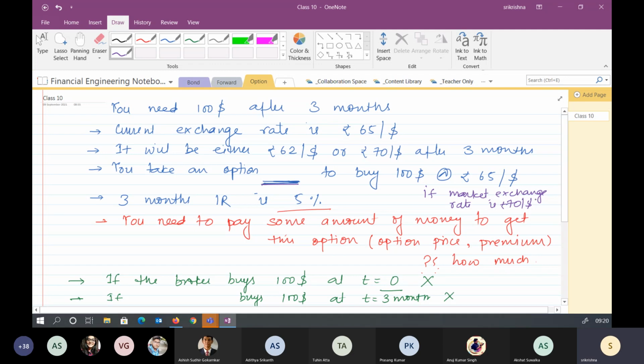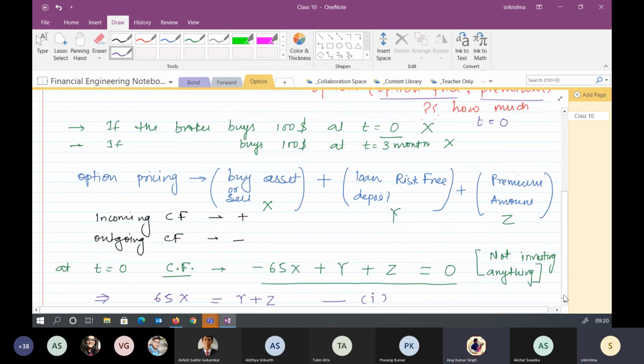Because there is a risk involved. Everybody can see that the broker who is giving this option to the other person has a risk involved, that if the market exchange rate goes to 70, he will be selling at 65. So for giving this option, he charges some amount of money which is called option price or premium, and this payment will be done at T is equal to 0. So here Z is the money that Ashish will be paying at T equal to 0.